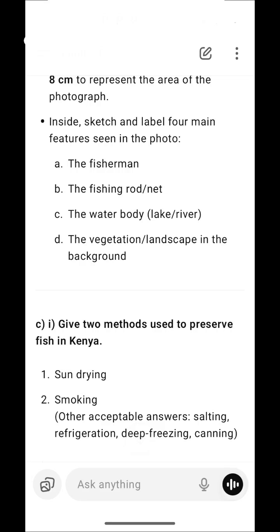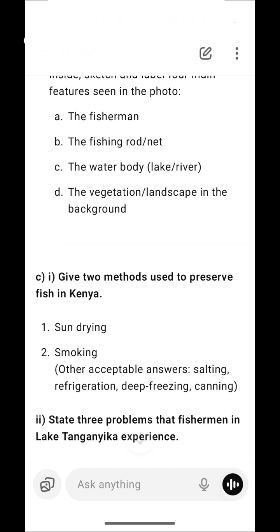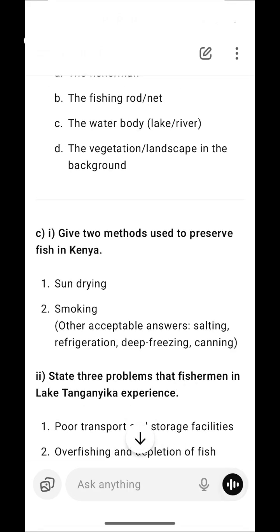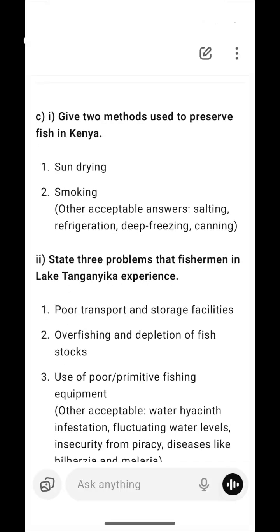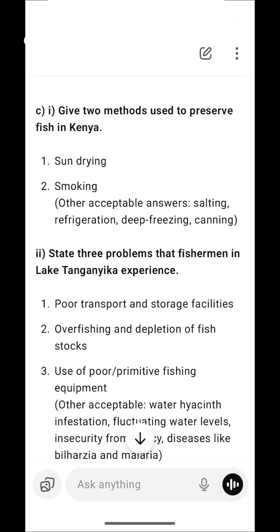So C1, give 2 methods used to preserve fish in Kenya. Sun drying, smoking, and other acceptable answers like salting, refrigeration, deep freezing, canning. We also saw this in the explanation when we were differentiating fish preservation and conservation. C2, state 3 problems that fishermen in Lake Tanganyika experience.